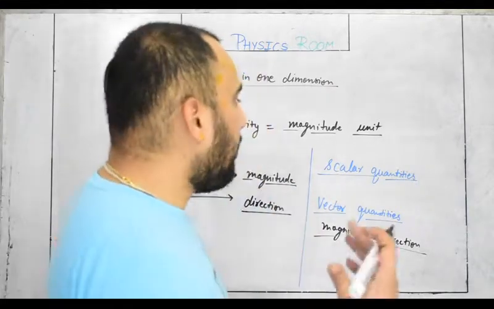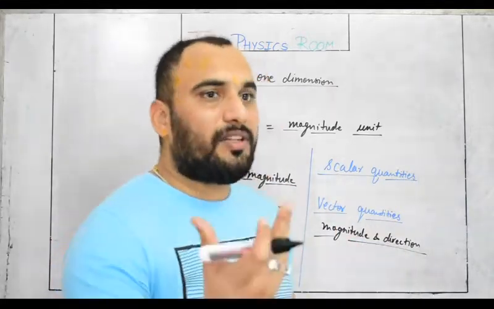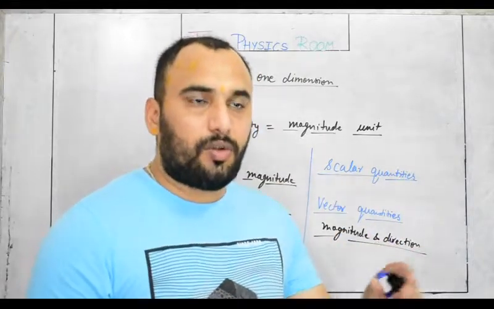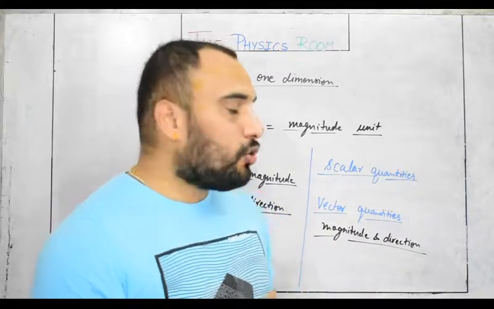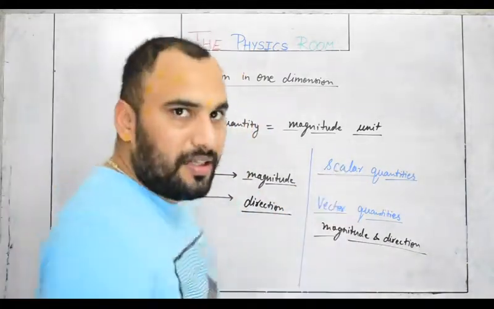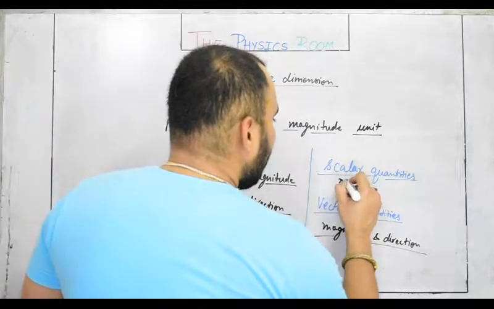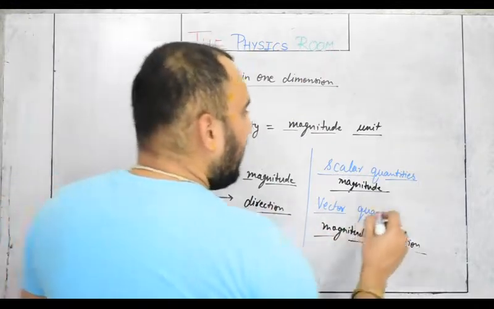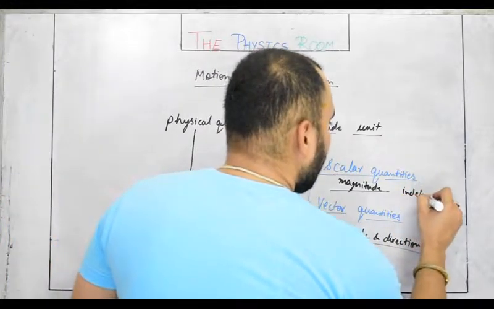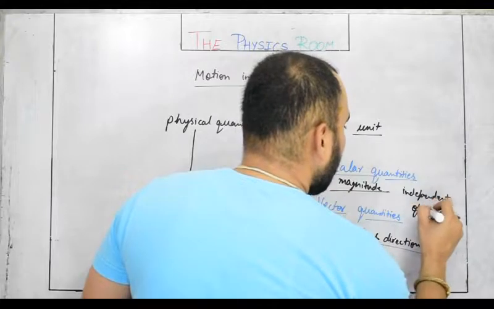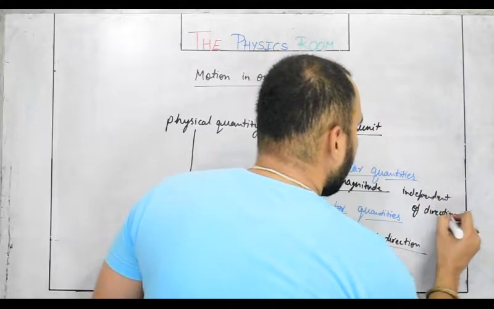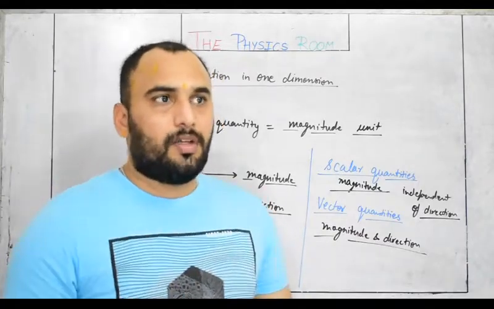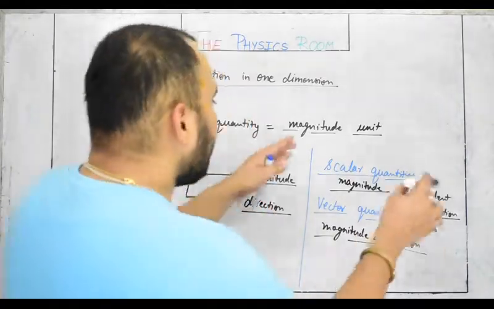So we can say mass is a physical quantity in which magnitude and unit are sufficient. There is no need to discuss direction. Such physical quantities are called scalar quantities. Scalar quantities hold magnitude only, not direction. They are independent of direction. For example, mass, time, volume.